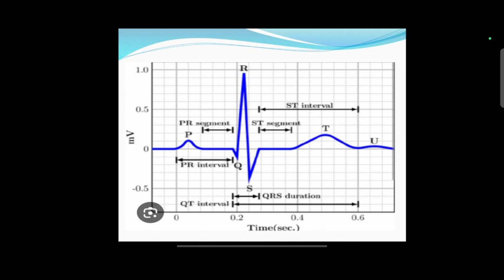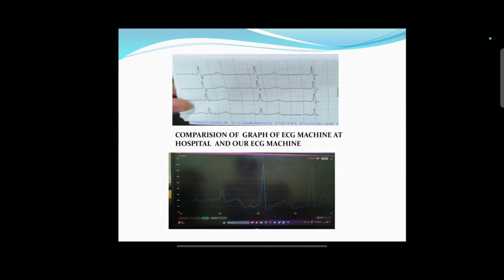First of all, the point P is the ECG at atrial contraction. Second, QRS is a complex representation of complete depolarization of ventricles. The point ST shows depolarization of ventricles. The point QST shows complete depolarization and repolarization of the ventricles. This is the graph of our hardware module and the original graph of the ECG machine which we have seen at the hospital. The upper one is the waveform of the hospital ECG machine and the lower one is the waveform of our ECG hardware.